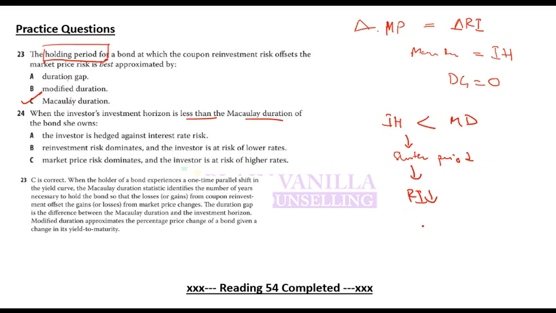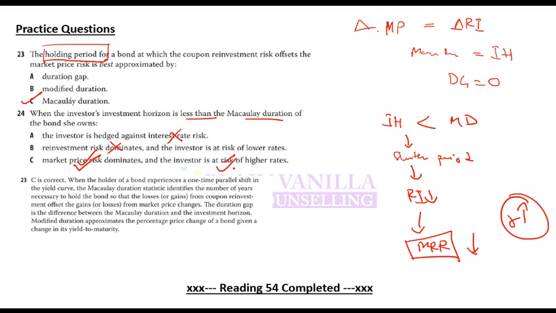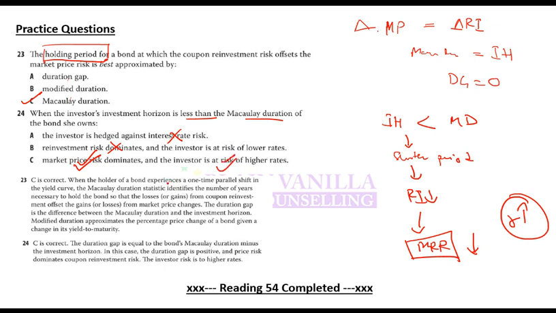And if reinvestment is not a concern, that means market price risk will dominate. And so this means that it will have a higher impact. And when does market price decrease? Market price decreases if interest rate goes up. So that means your risk is that interest rate can go up. So market price risk dominates, and investor has a risk of higher rates, which is C.